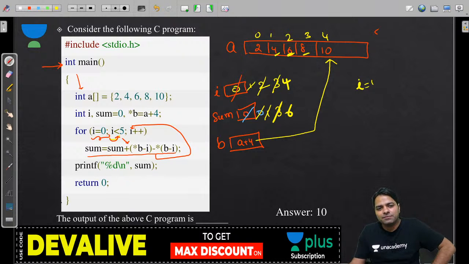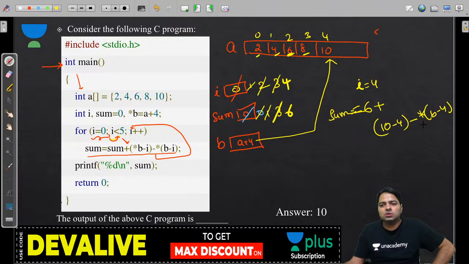I is equal to 4 next time, 4 less than 5, then again the whole story: sum is equal to 6 plus star B, that is 10, minus 4, minus star B minus 4. B minus 4 means 2, so this will be 2, this will be 6. 6 minus 2 is a 4, 4 plus 6 is a 10.